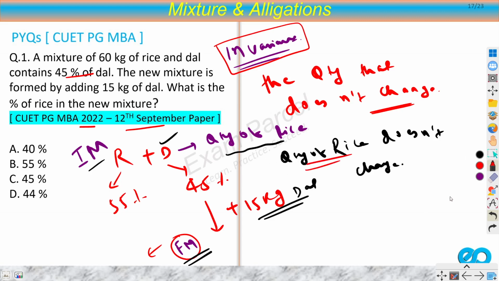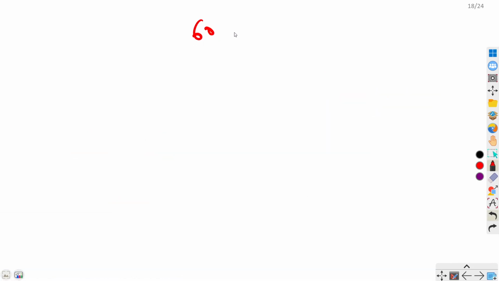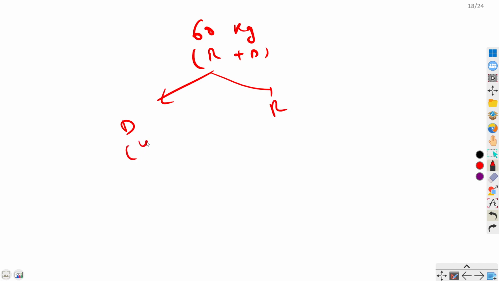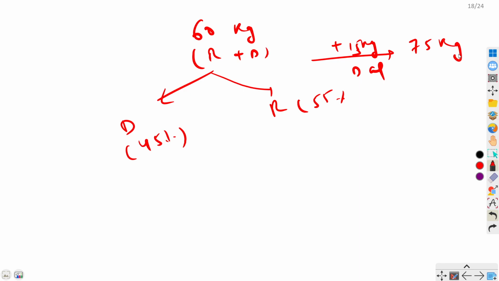Now we can solve this question. Let's move on to next page. We can solve this beautifully. We have 60 kilograms of rice plus dal. I'm denoting rice by R and dal by D. So this is 45% dal, this is 55% rice. I'm adding 15 kilograms of dal, so basically this would become 75 kilograms, right?